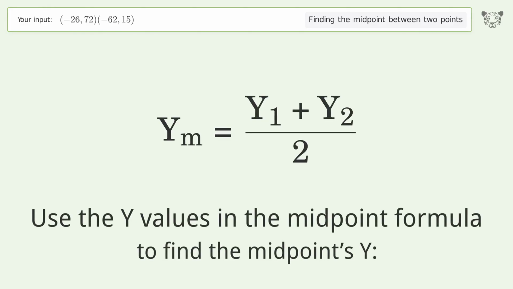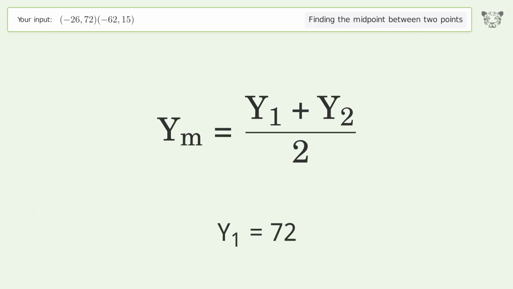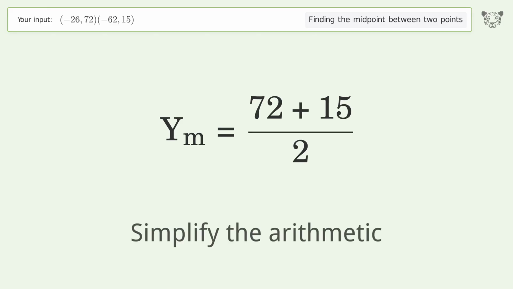Use the y values in the midpoint formula to find the midpoint's y. y1 equals 72. y2 equals 15. Simplify the arithmetic.